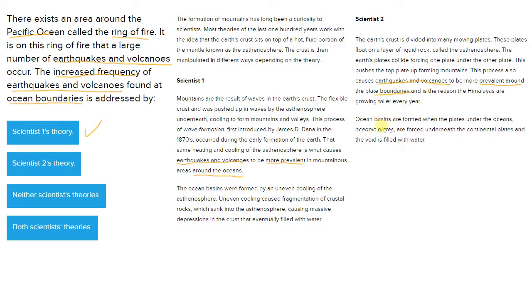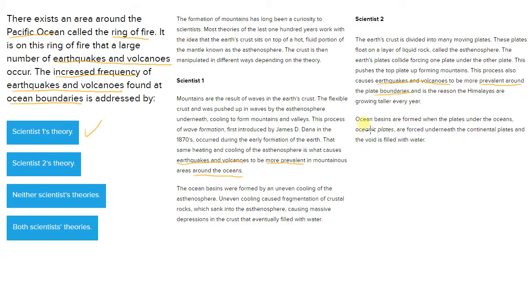But if we keep reading, it says that ocean basins are formed when the plates under the oceans, oceanic plates, are forced underneath continental plates and the void is filled with water. So this is a little bit of a tricky question because it talks about these ocean basins which are formed whenever two plates meet at an ocean. And scientist two talks about how earthquakes and volcanoes are more prevalent at plate boundaries, which happen to be around where the oceans are formed, when these ocean basins are formed. So the plates under the ocean are forced underneath continental plates.